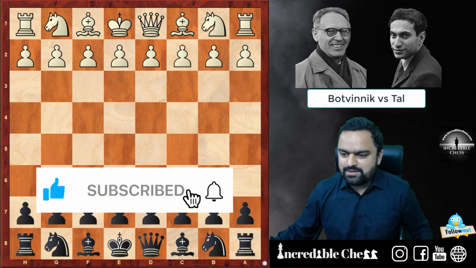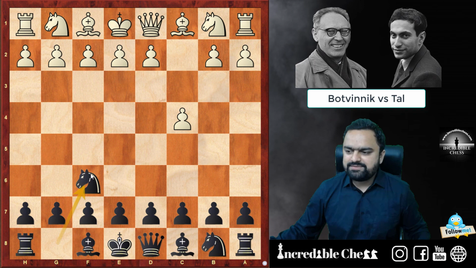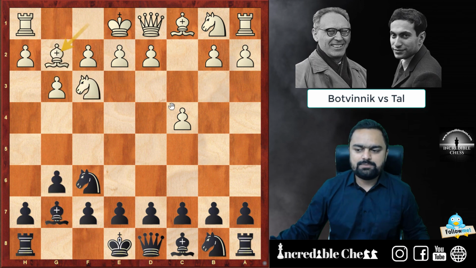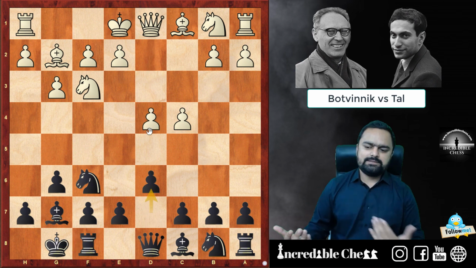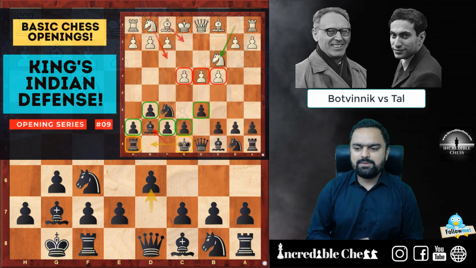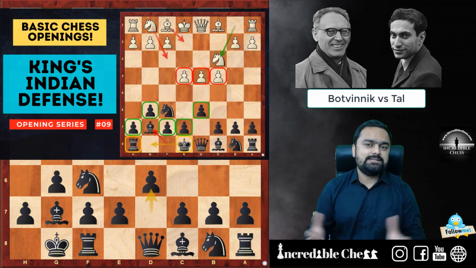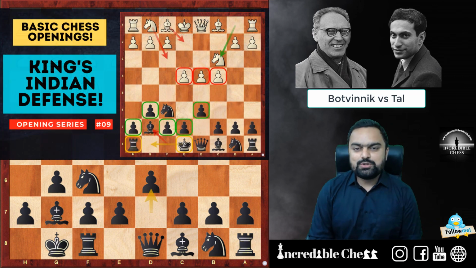So let's begin. Here white is Mikhail Botvinnik. He started with c4, knight to f6, and then knight f3 was played, g6, g3, bishop g7, bishop to g2, castles, d4 and d6. We know this is the King's Indian setup, the King's Indian opening, which Tal has implemented from the black side. I have already made two videos related to this King's Indian opening, so check out those videos.